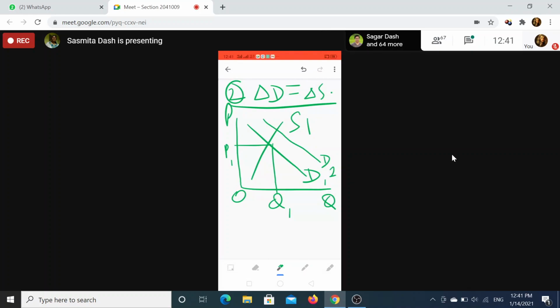This is the gap between these two curves. Remember, these two curves will also give a situation. This is what you will get. This will give the supply curve S2.